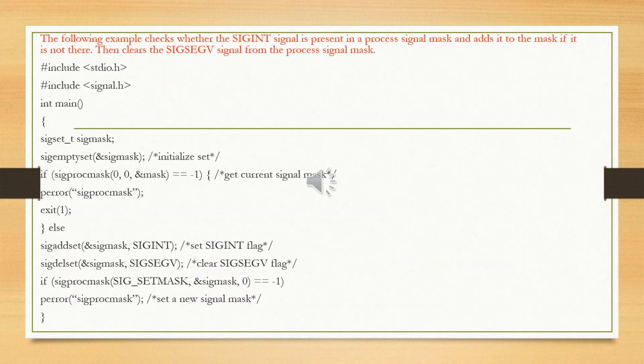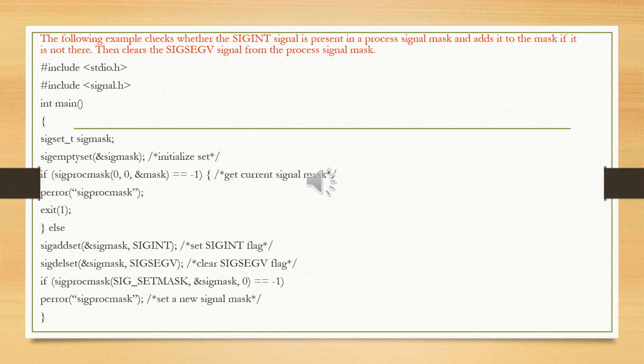The following example checks whether the SIGINT signal is present in the process signal mask and adds it to the mask if it is not there. Then it clears the SIGSEGV signal from the process signal mask. It includes the stdio.h and signal.h header files.